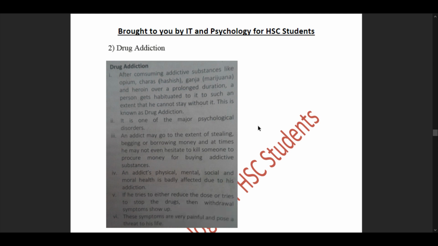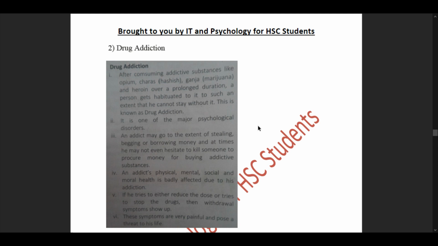Remember, if you have seen the last part of psychological disorders, I mentioned an example of the movie Sanju. You'll find a much broader, elaborated explanation in that video. You'll find the link in the description, or you can just view the latest video before this video, where you'll understand what drug addiction has been explained as.